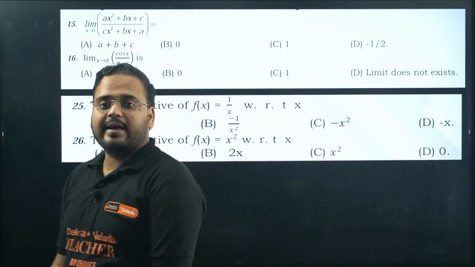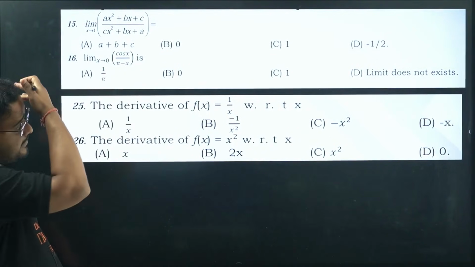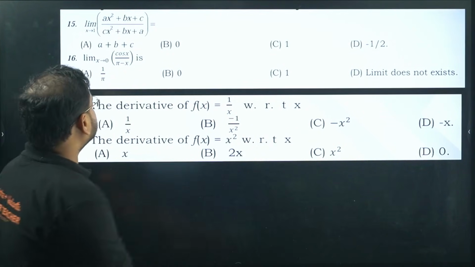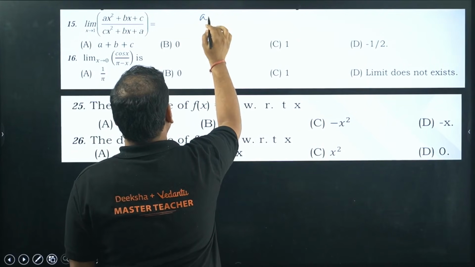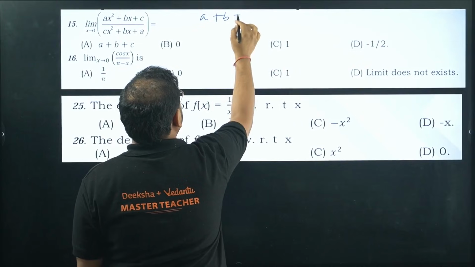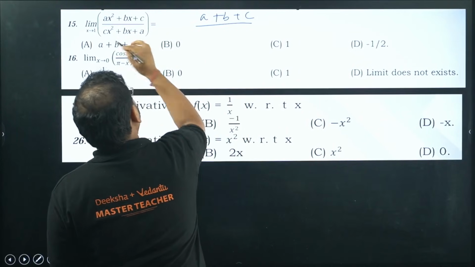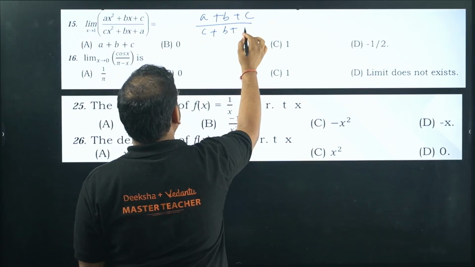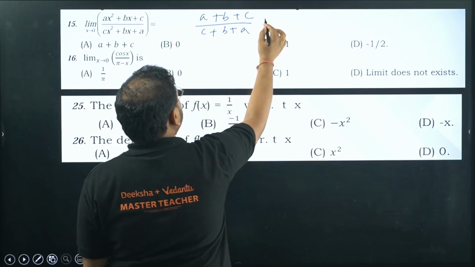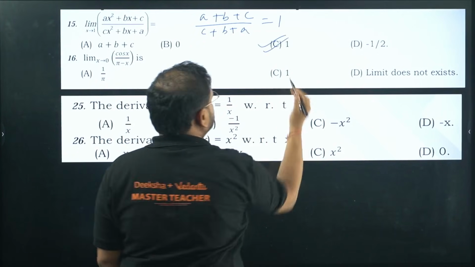In limits, a x square plus b x plus c, c x square plus b x plus a, I'm looking for the limit at x tends to 1. Find it over here. I'll have a into 1 square is a plus b plus c divided by c into x square, again c plus b plus a. The same, ABC, ABC. The answer is 1, sir. Option C.